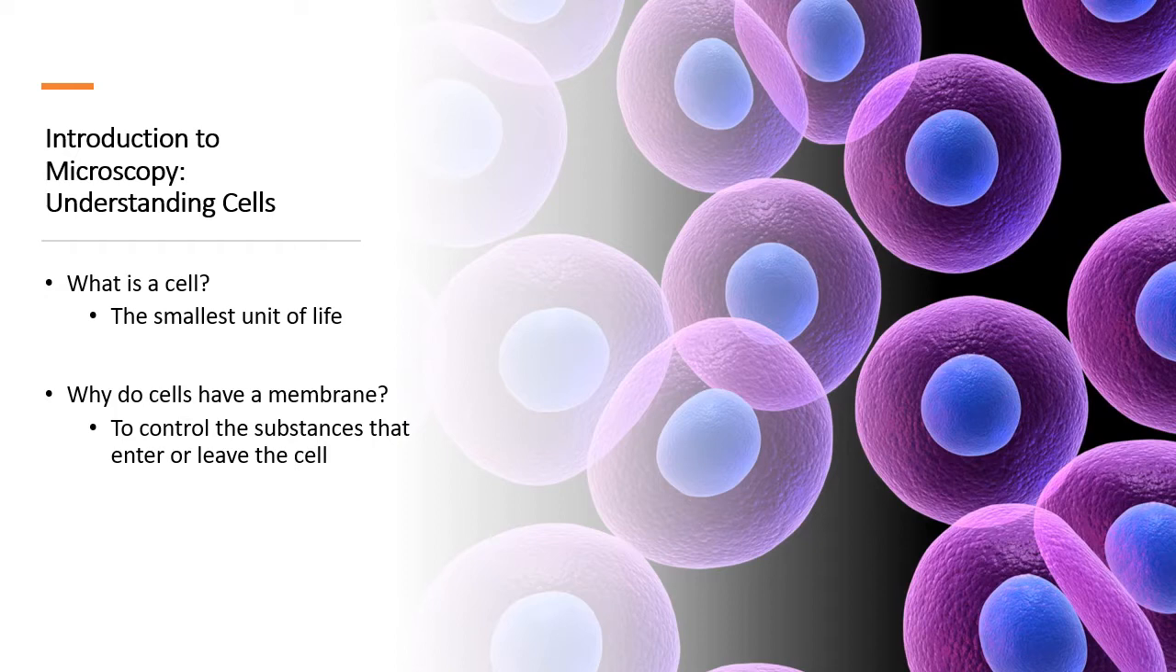And as such, we define cells rather as the smallest unit of life. And cells are not just round structures that you see and they look pretty. Around them, you will see that they have membranes. So cells are not just hanging around and floating into each other. They have membranes, and these membranes are important because they control the substances that enter or leave the cell.